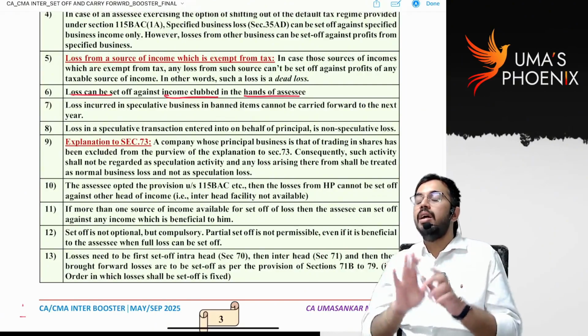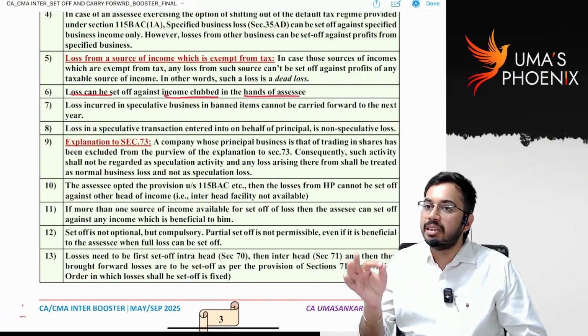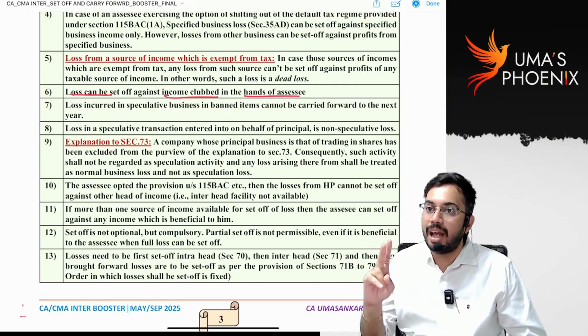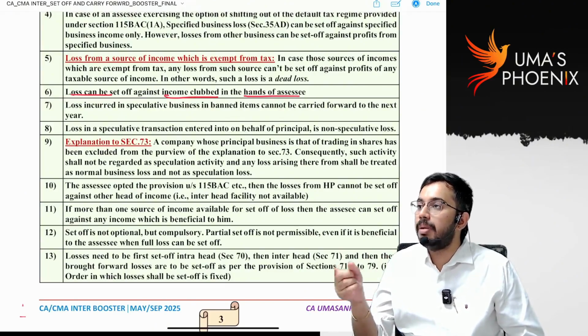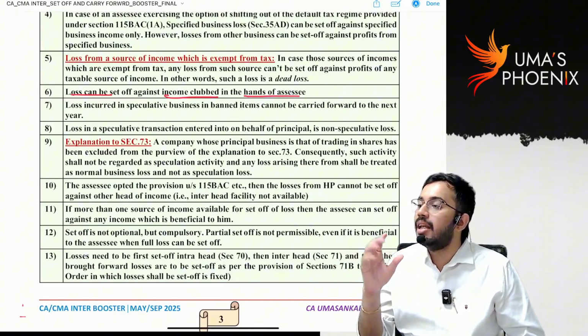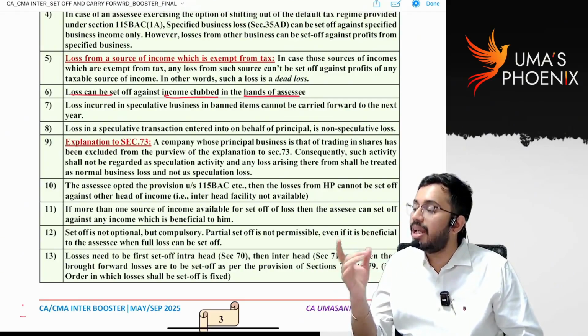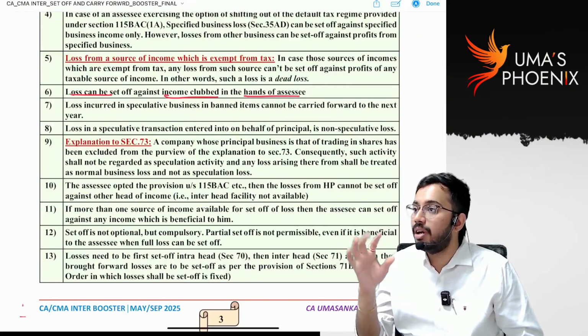For example, the assessee is running a business. In business there is a loss of 2 lakhs. But his son has 8 lakh rupees income from fixed deposit. Now the son's income will be clubbed in the hands of parents. Let's say under default tax rates, the 1,500 exemption is also not available. 8 lakhs will be clubbed in the hands of parents.